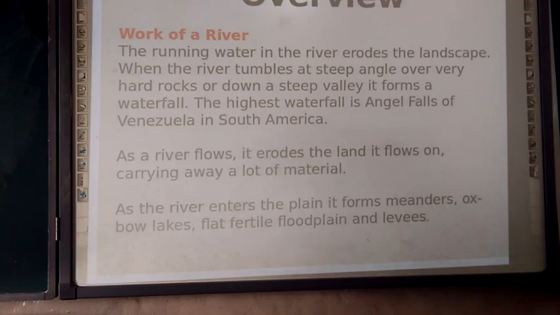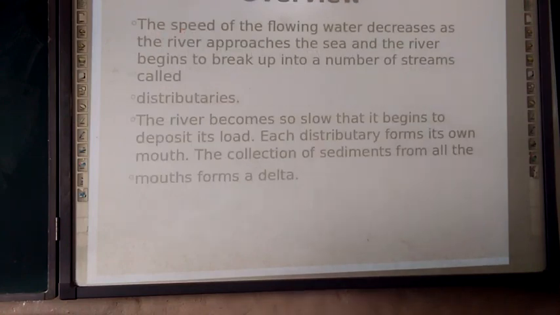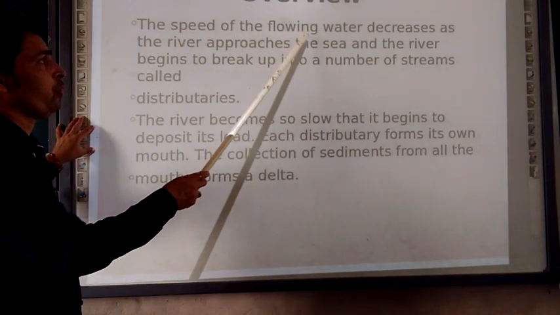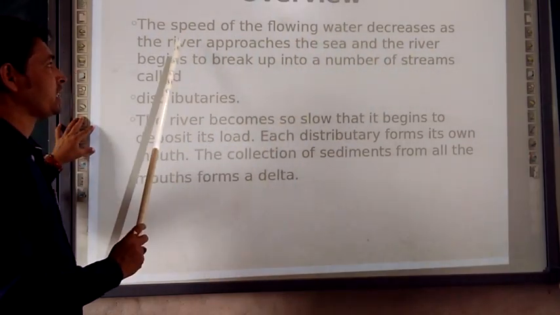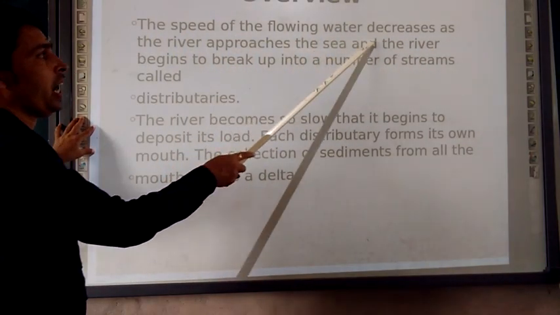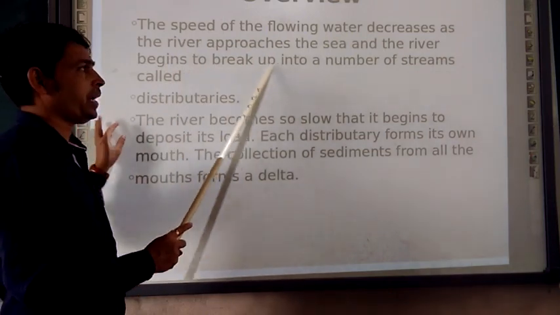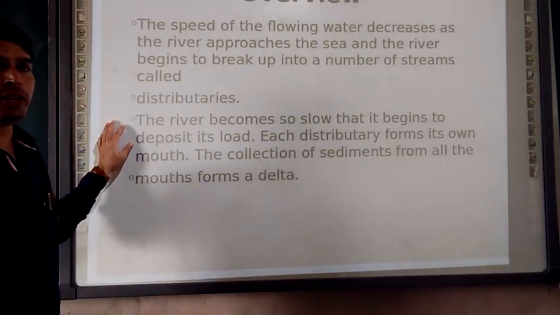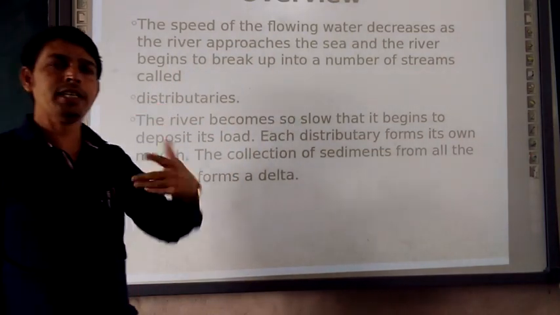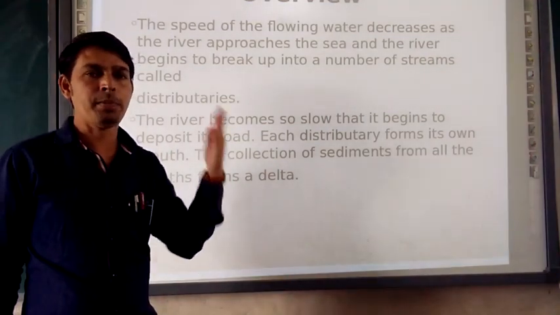Moving to the next. The speed of the flow of water decreases as the river approaches the sea, and the river begins to break up into a number of streams, and they are called tributaries. What are tributaries? I already explained to you in the previous class.